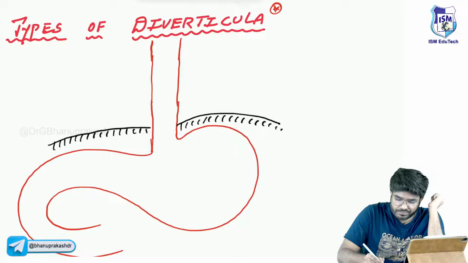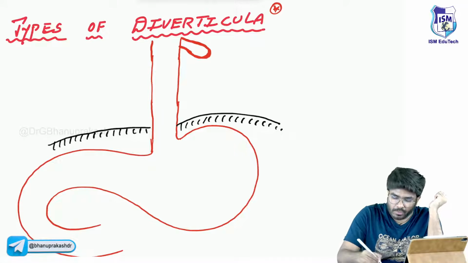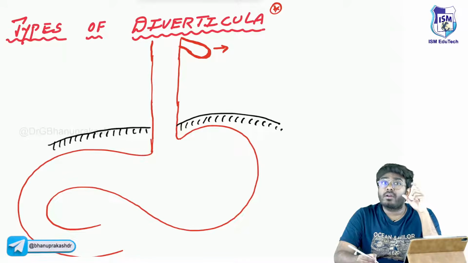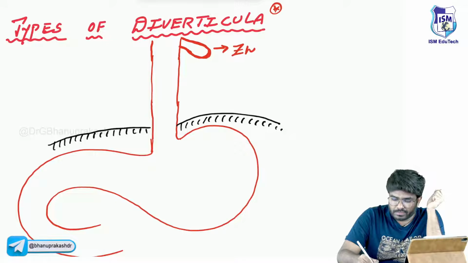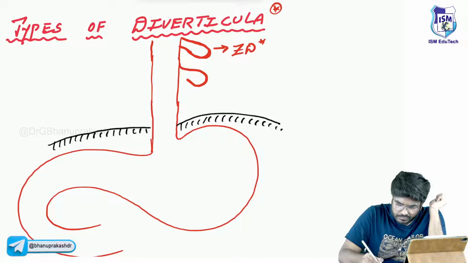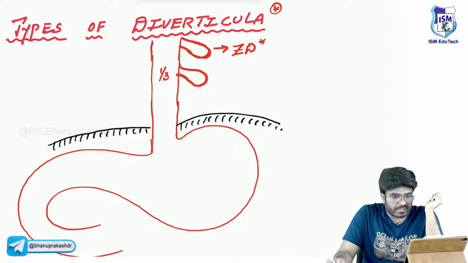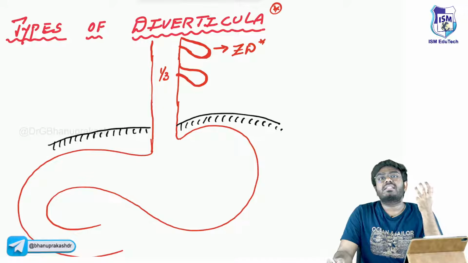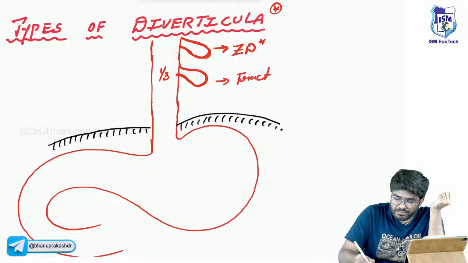You can have a pouch, or diverticula, in the topmost area, in the region of the pharynx. This is Zenker's diverticulum, which is a false diverticulum. Now, you can have diverticula in the middle one third of the esophagus. These are called traction diverticula.